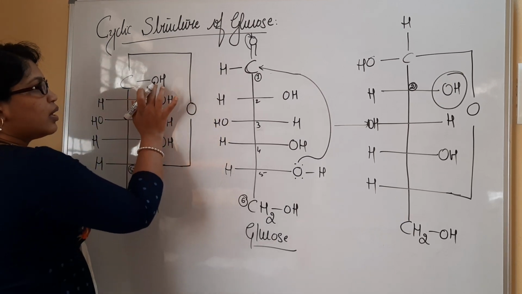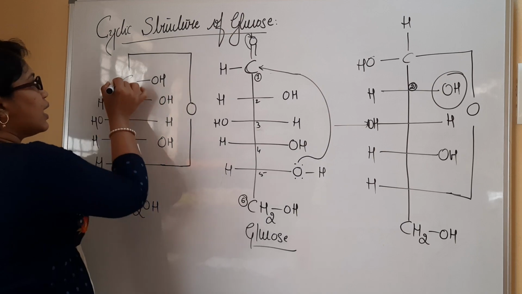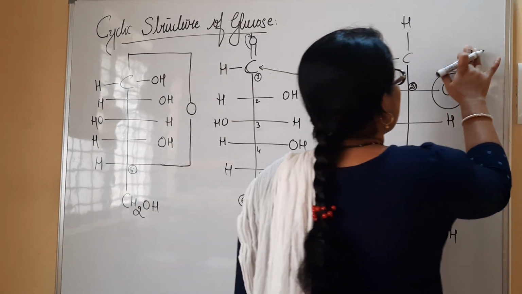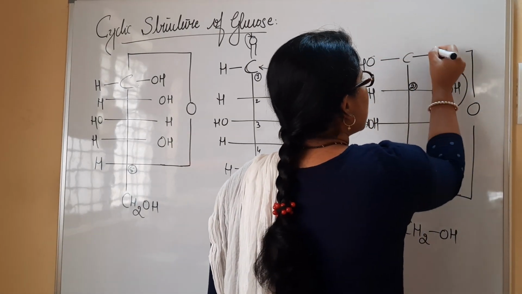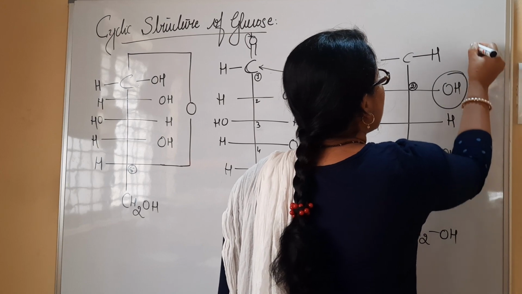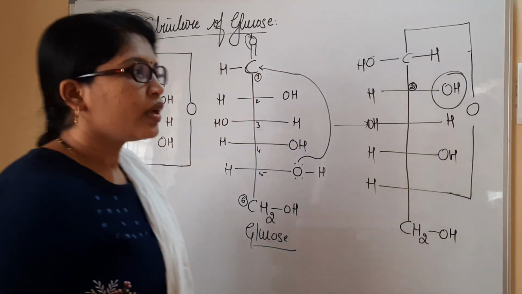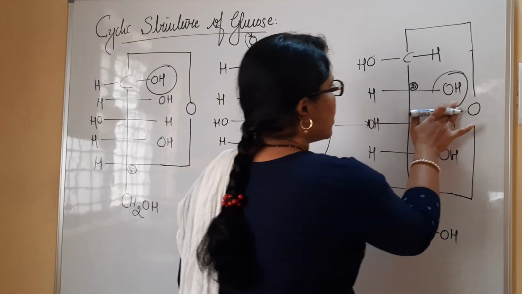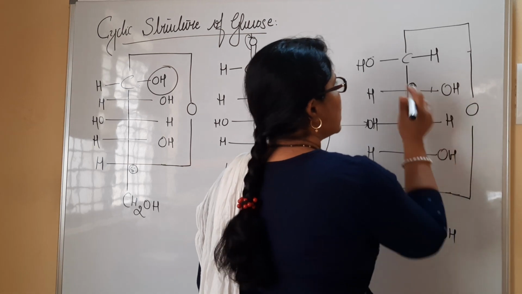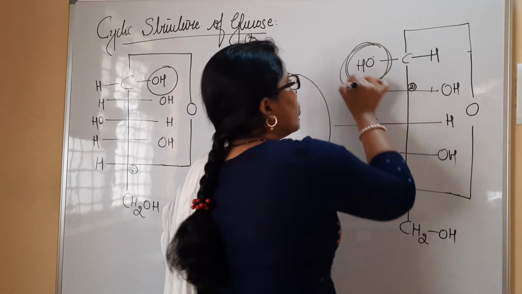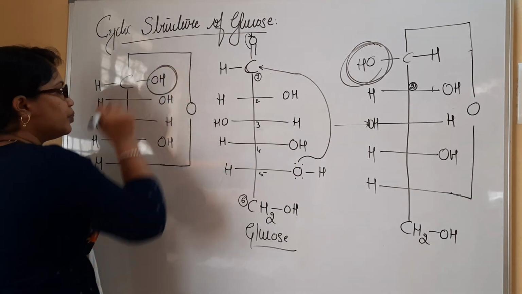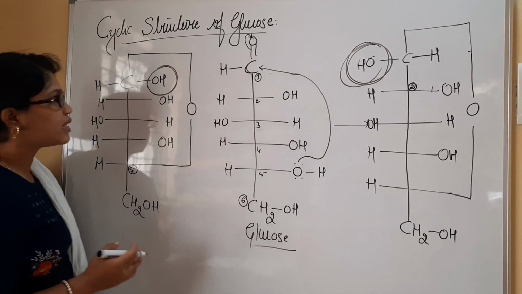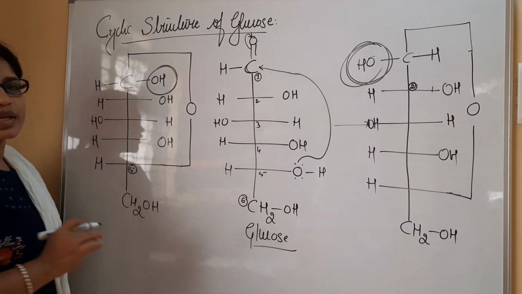I have obtained the hydroxyl group at the right side and I will be having H on the left side. But here you can see there is a hydrogen present at the right side and the hydroxyl group is present at the left side. I tell you this is the hydroxyl group I have to consider, the first carbon hydroxyl group. In this case the hydroxyl group is at the right side and hydrogen is present at the left side.